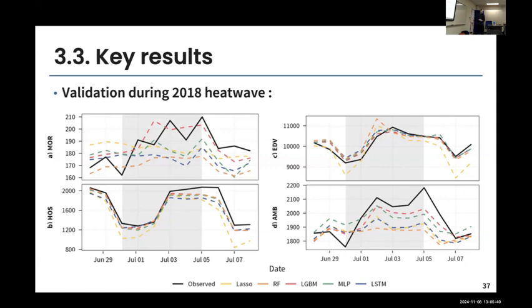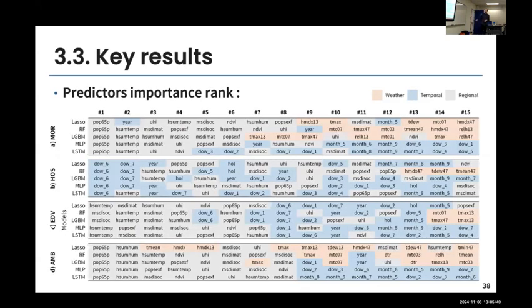So the last thing I wanted to show you here is what's going on in these models. So far I'm just showing you the results, and we believe the models are good, but I wanted to show you what's going on in the models. There's a lot of things in the figure, but just look at the colors. What color do you see in the rank 1 to 15? We see a lot of gray, and the gray are all regional variables. So they're just variables that help us to understand the differences between all these different regions.